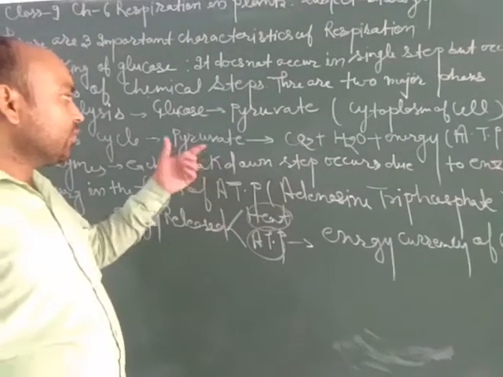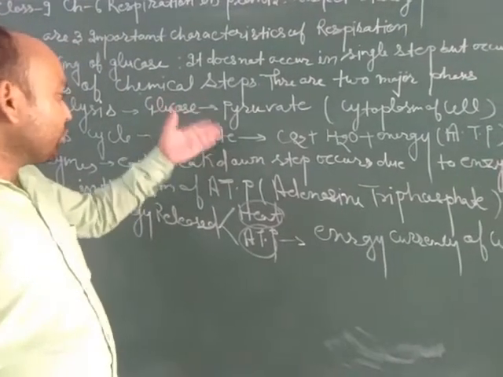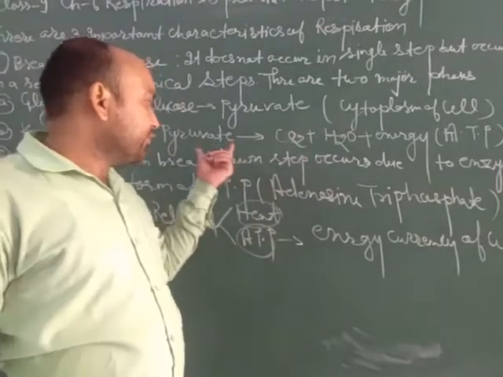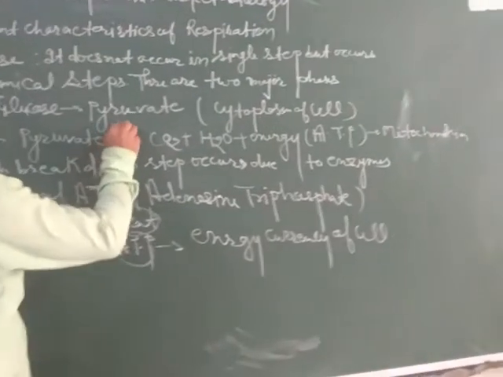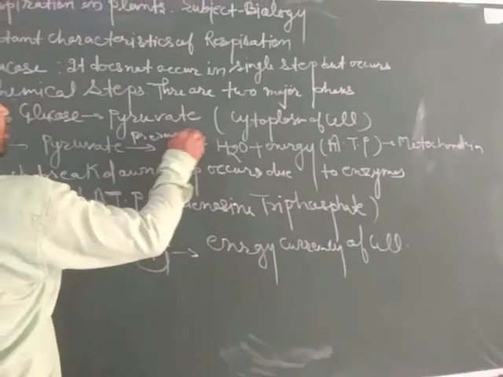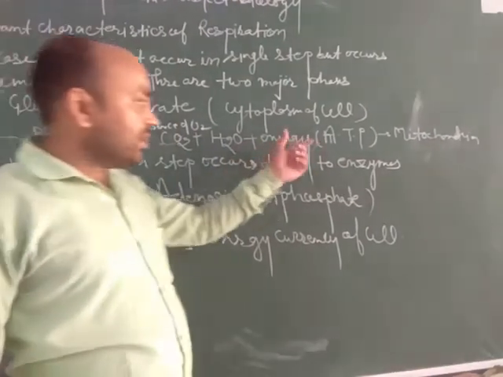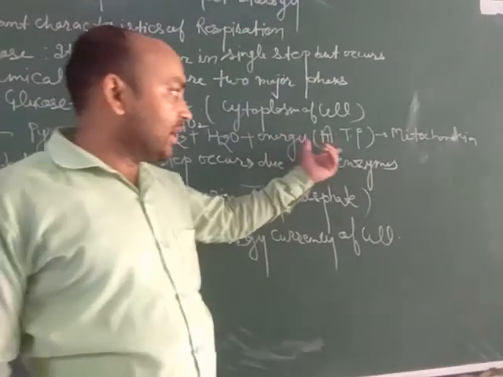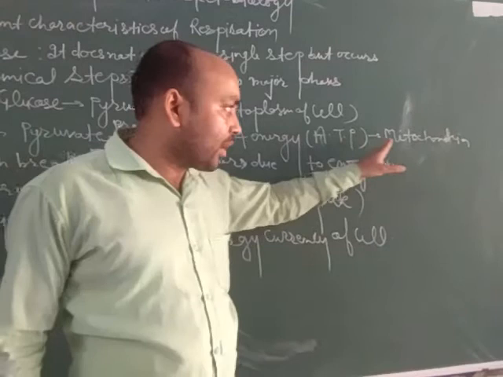Due to the breakdown of glucose, in this step the pyruvate formed in the glycolysis step is converted into carbon dioxide and water, along with the release of energy. This process takes place in the presence of oxygen. Some of the energy is released in the form of heat, and the remaining part is stored in the form of ATP in the mitochondria.